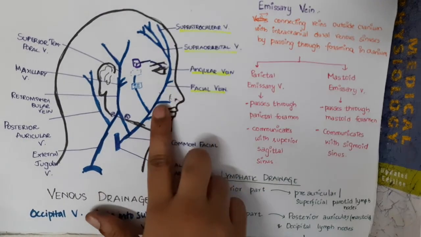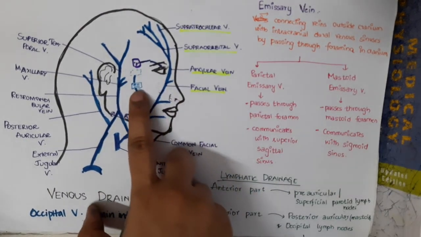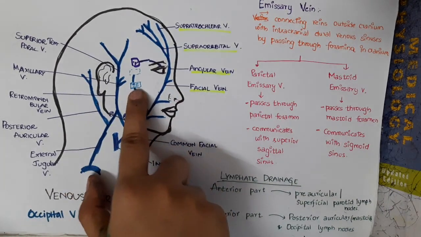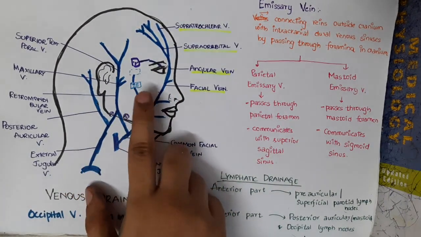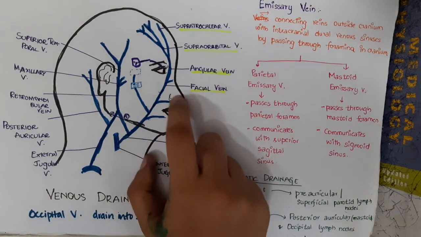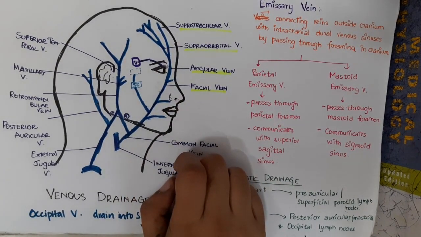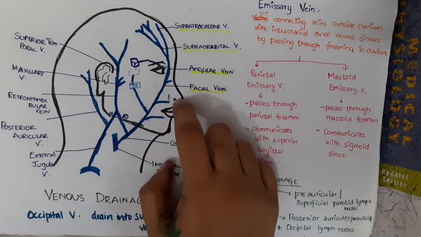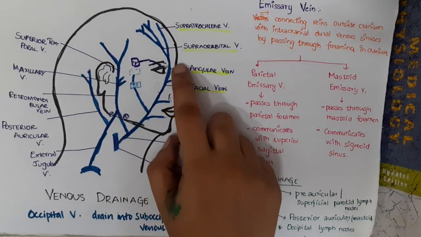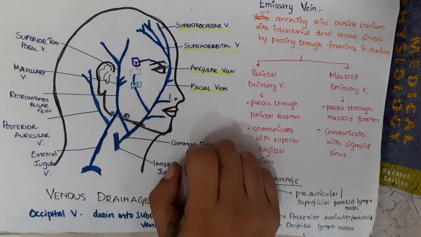Similarly, it also spreads through the facial vein to the pterygoid venous plexus. So this area of the face, the middle upper lip and the nose, is called the dangerous area of the face.